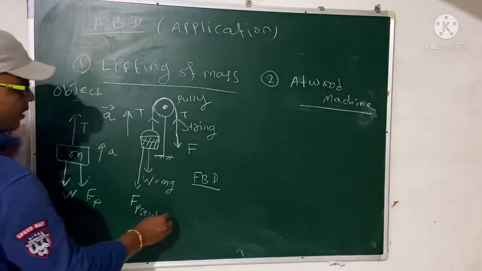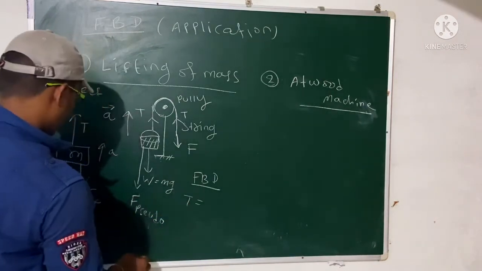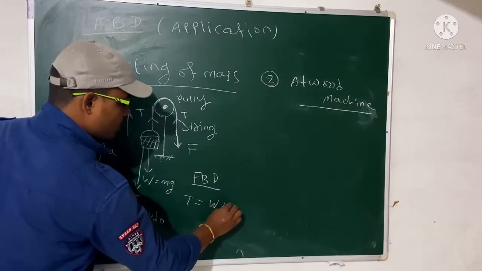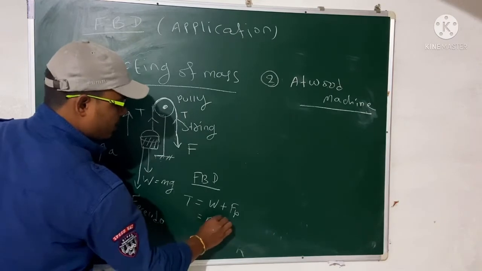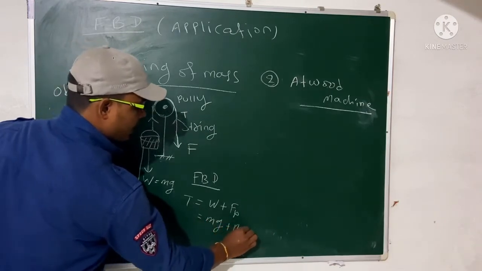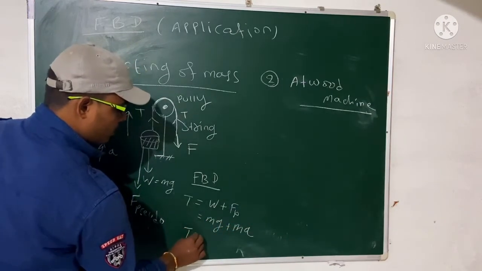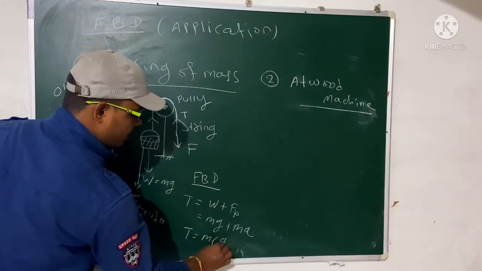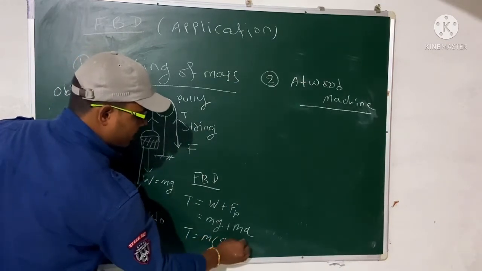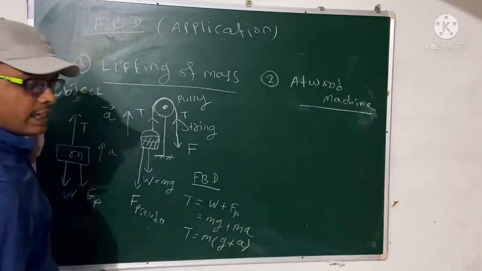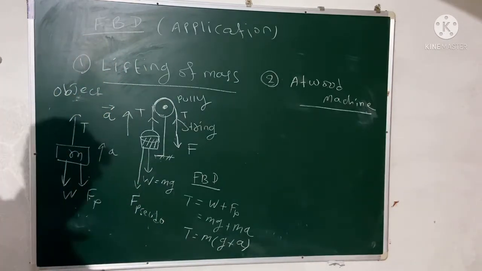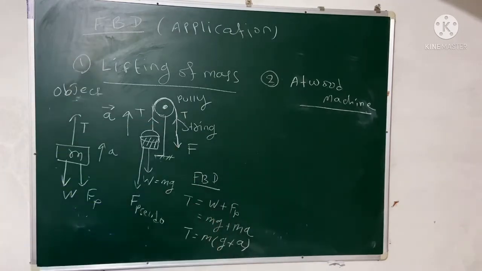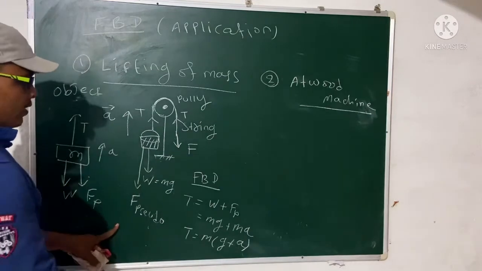So what is the FBD? T equal to W plus pseudo force. So what is the weight force? This is mg, and what is the pseudo force? That is ma. So T equal to m into (g plus a), right? So what is g? g is acceleration due to gravity, that value is 9.8 meter per second square. So your T equal to m into (g plus a), right? Again, so this is the first case.